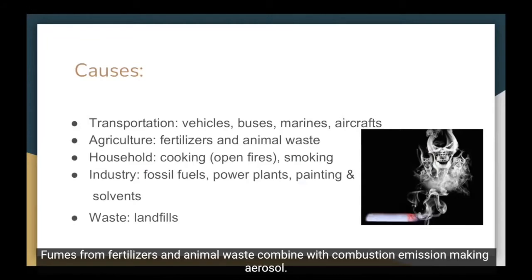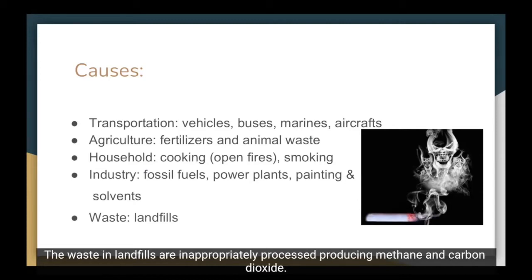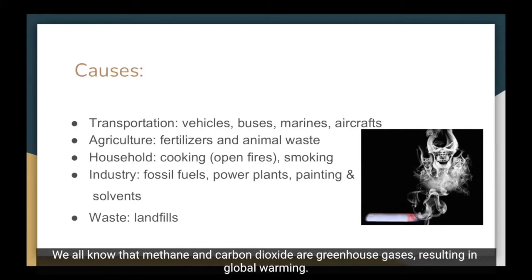Fumes from fertilizers and animal waste combine with combustion emission, making aerosol. The delicious meal cooked by the open fires and secondhand smoking cause indoor air pollution. Industry uses fossil fuels and paintings and sulfur, producing the volatile organic compounds. The waste in landfills is inappropriately processed, producing methane and carbon dioxide. We all know that methane and carbon dioxide are greenhouse gases, resulting in global warming.